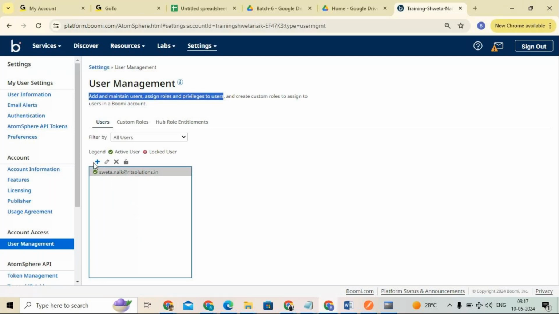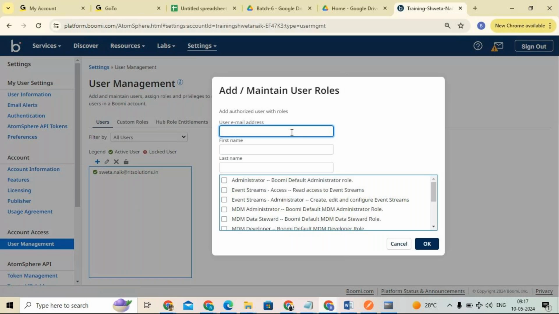For example, I want to add some other users. Let's say I want to add Anand, Anand at gmail.com. I can give Anu as the first name, and the second name I can give Kumar, something like that. And here different roles are there, like different roles for Boomi: administrator role, event stream, and so on. You have different roles.